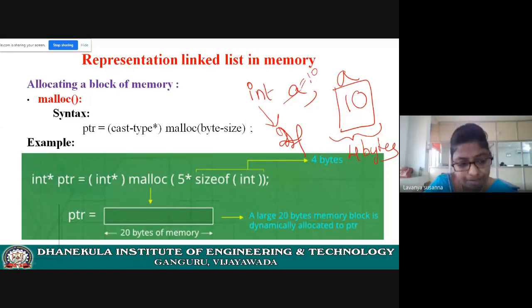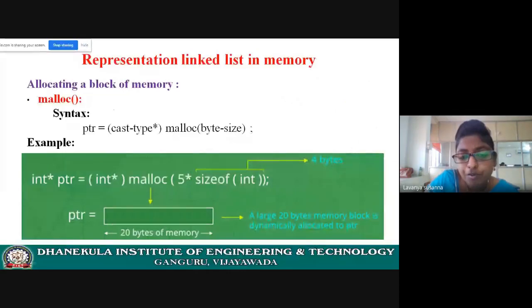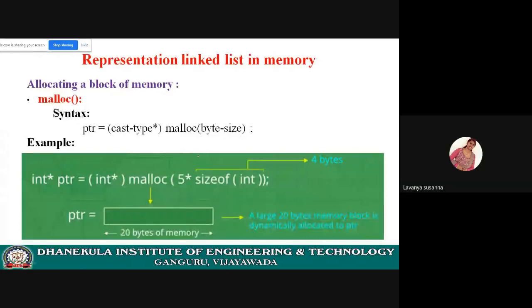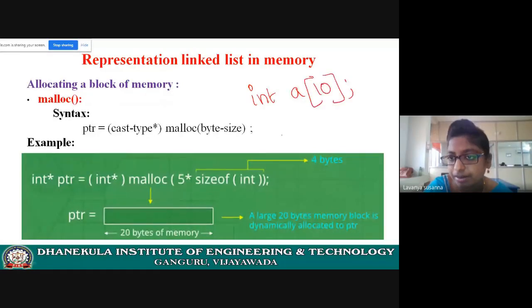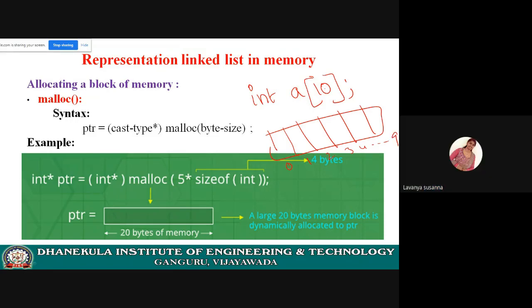But if you want to allocate memory at execution time, why do you need to allocate the memory during execution time? Let us see it. For example, you have declared an integer array. How many locations does the array contain? 10 locations, 0, 1, 2, 3, 4, so on up to 9. The size of the array is 10. That means it contains 10 memory locations.